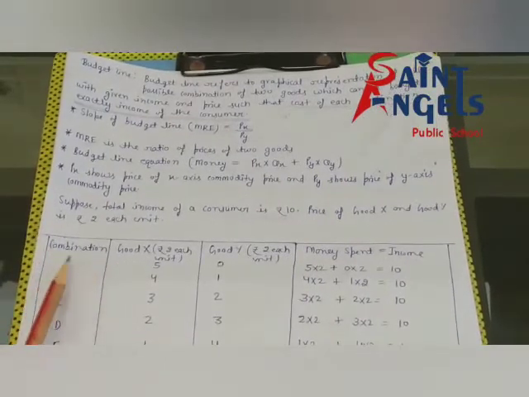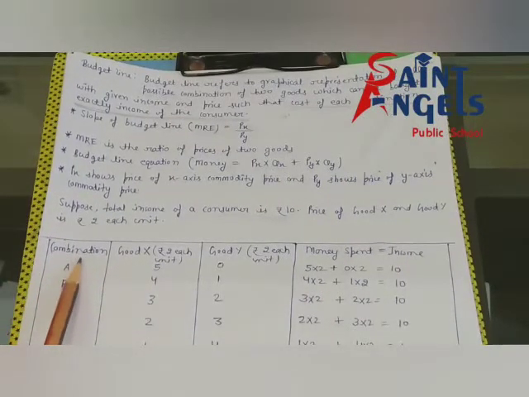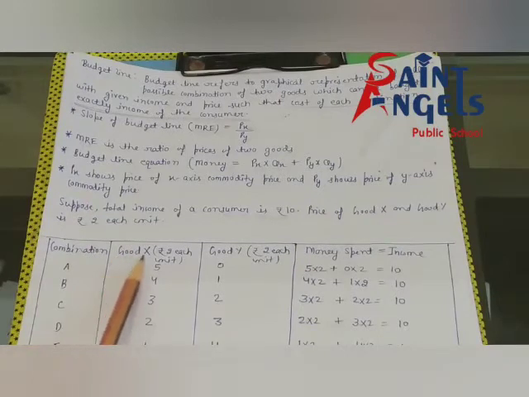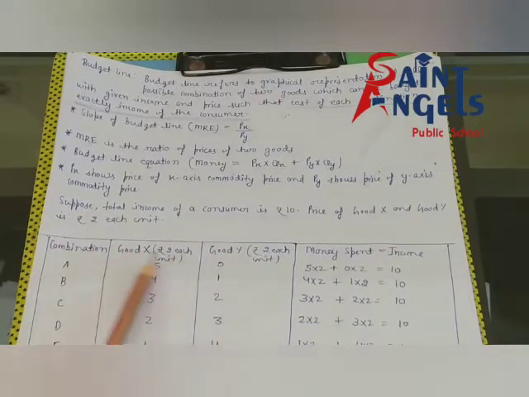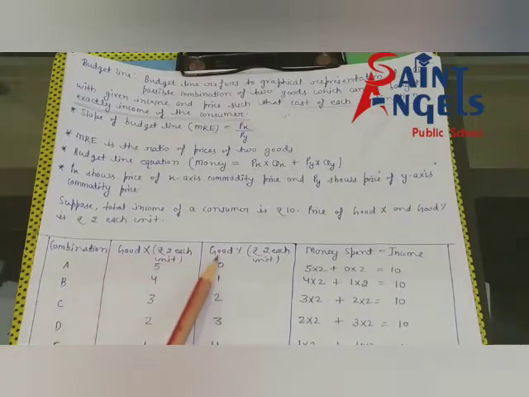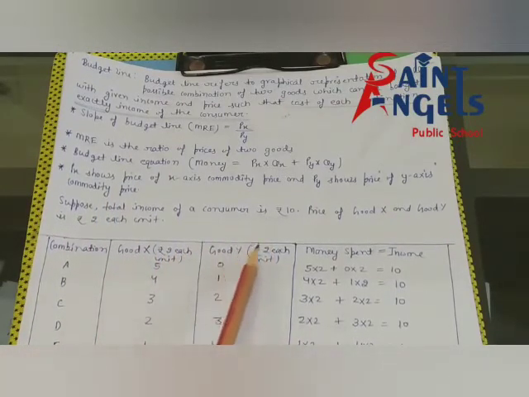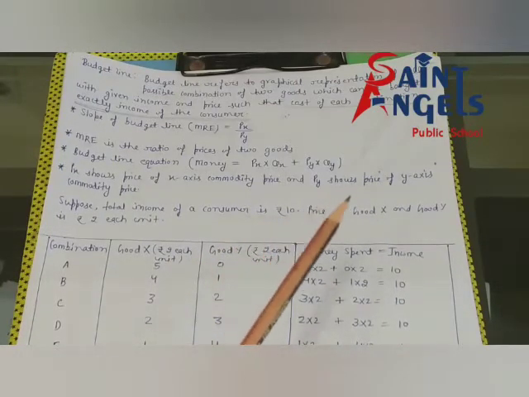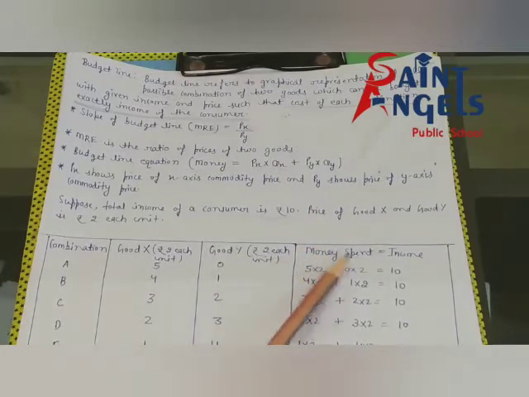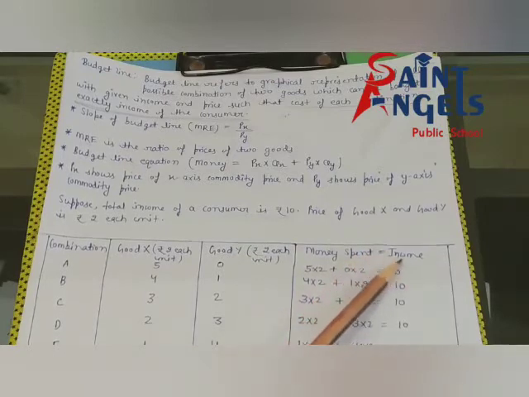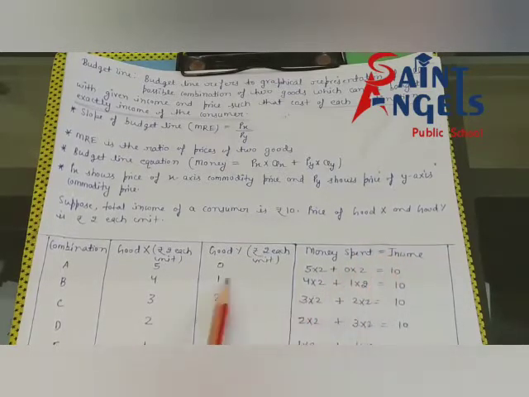See here. First of all you will take a combination, and then you will take two goods. I'm taking good X and good Y. I hope all of you have understood, and according to this statement, good X means rupee 2 each unit, good Y means rupee 2 each unit, and income is limited means rupee 10. Next you will write money spent. Money spent means income of the consumer.